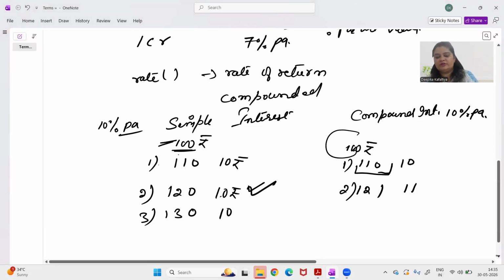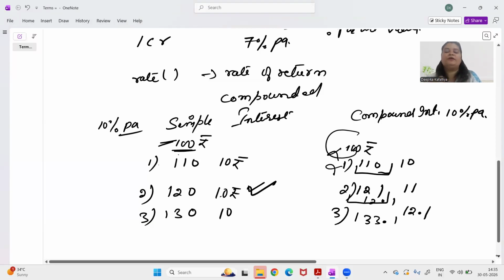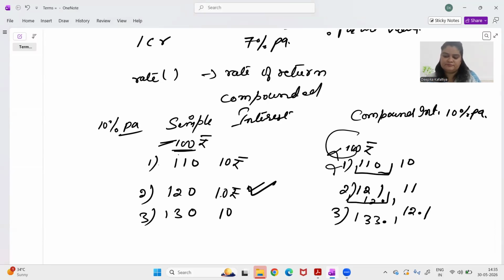Now in the third year, you will get 10% return, not on 100 rupees, not on 110, but on 121, because this is the value which is there in your account. So this time you will get an interest of 12.1, which will get added to this. So it will become 133.1, and so on and so forth. So when we'll be talking about rate of return in our time value of money calculations, we'll talk about compound rate, right? Because this is normally the rate that we earn in our investments.